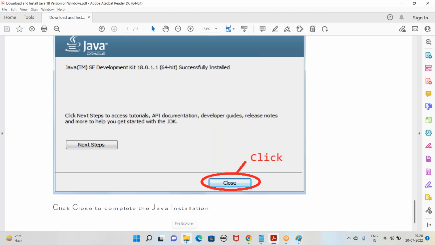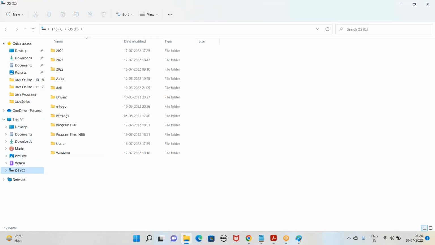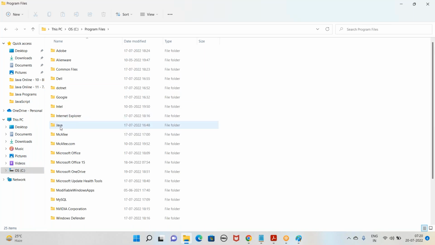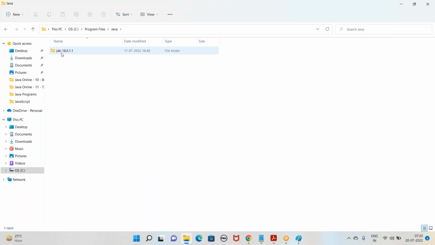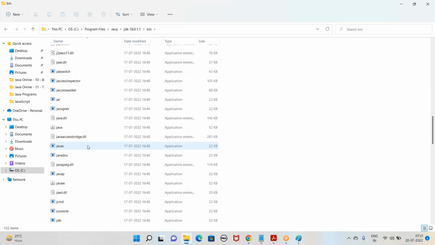So in my case, Java has been installed in C drive program files. It creates a folder Java. Under that you can see JDK18. And if you open this JDK, you can see bin folder. Under bin folder, you can see the commands for compilation, javac for compiling, and java for running. So where these two commands, java and javac, are located: they are present in bin folder of JDK.